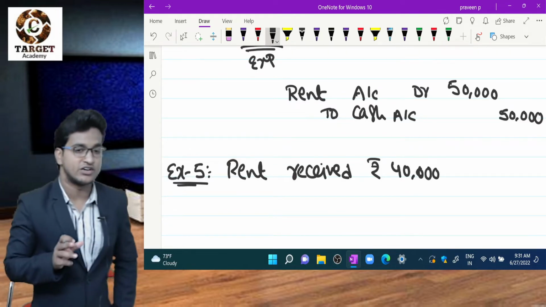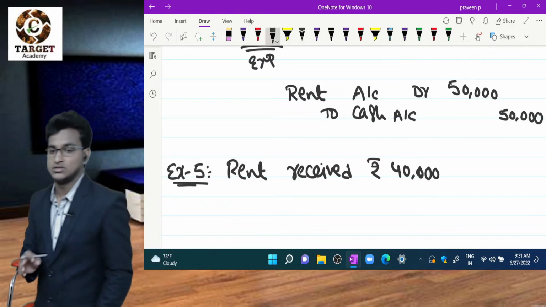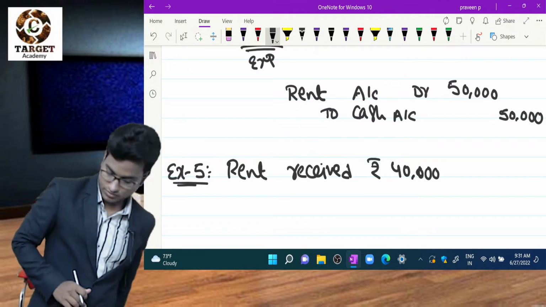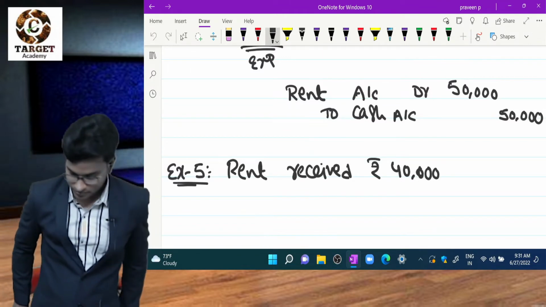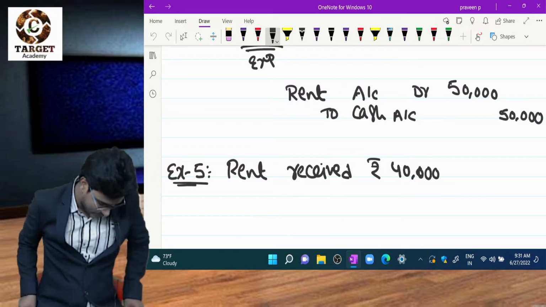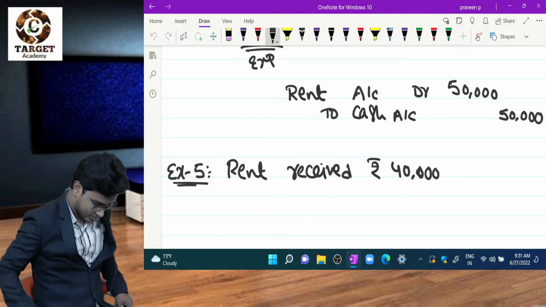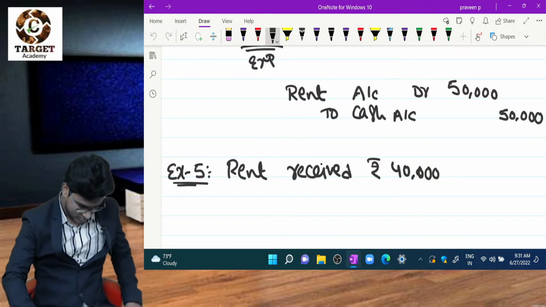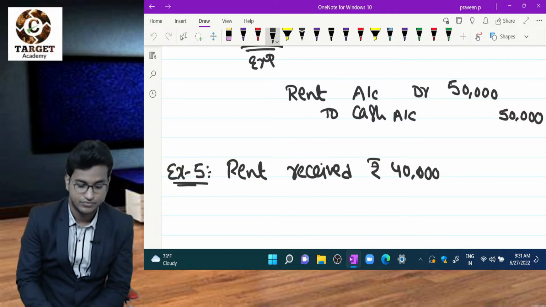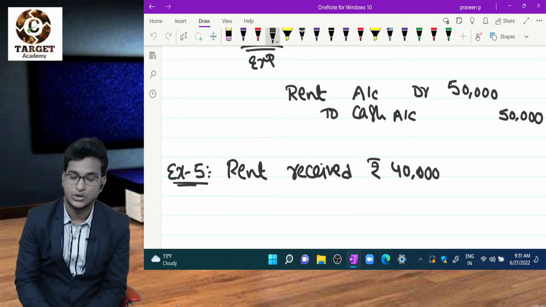Just observe the transaction and apply golden rules. Then you will get a journal entry. Here rent is not paying. Here rent is received to us. Do it on your own.